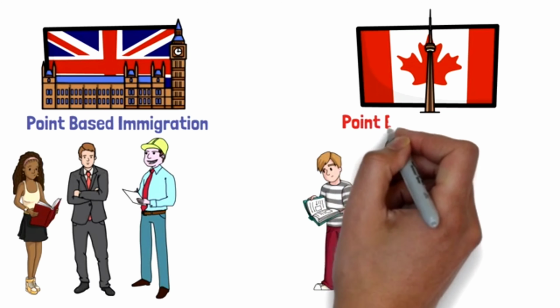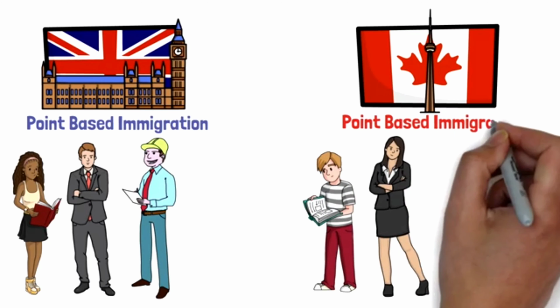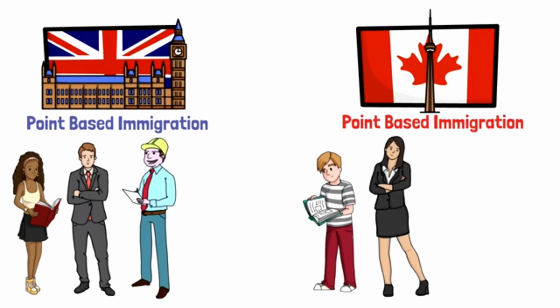And Canada has already been using this system under the Express Entry program for the last 5 years. If you want to know the details of the UK's point-based immigration system, I've already created a detailed video about it. You can go and check it out. I'll provide the link in the description box below.